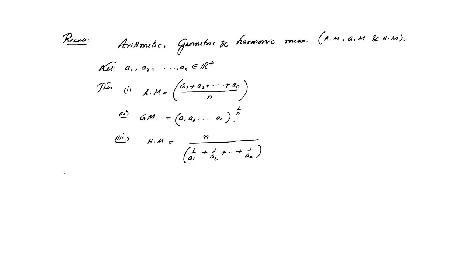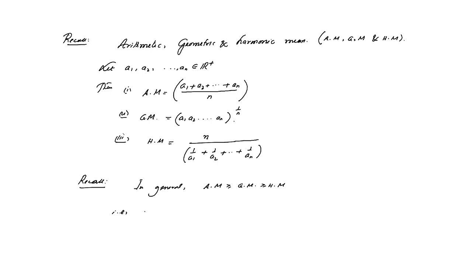Now we'll move to another important recall. When you take all kinds of mean, that means arithmetic mean, geometric mean, and harmonic mean, in general the relation holds: arithmetic mean is always greater than or equal to geometric mean, and geometric mean is always greater than or equal to harmonic mean.